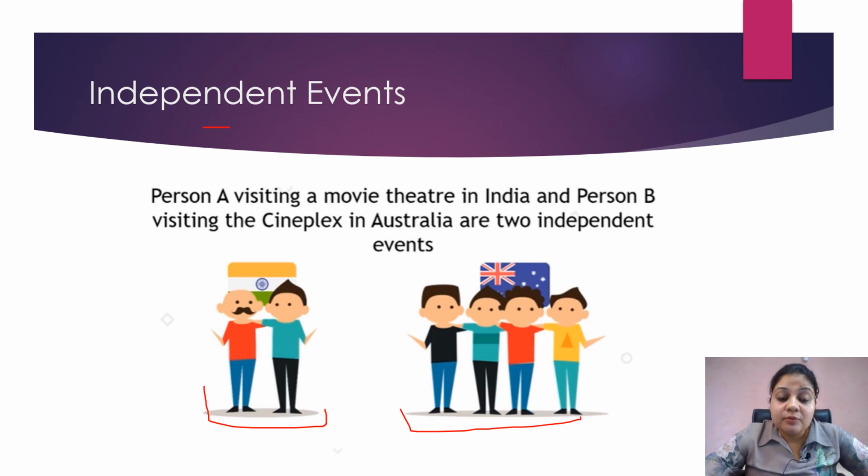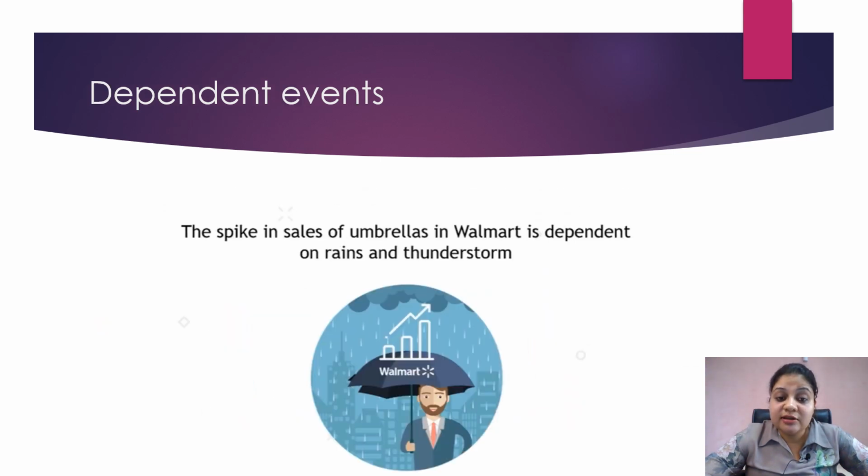Why? Because they are watching different movies of different genres at different locations. So nothing is common in them. So these are independent events. But if I want to find out the spike of sales of umbrellas in Walmart, then this is dependent upon rains and thunderstorms. Now this type of event is called a dependent event.